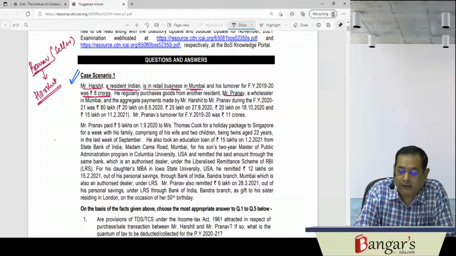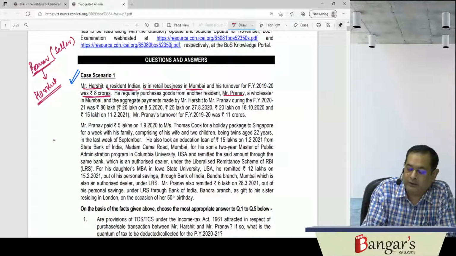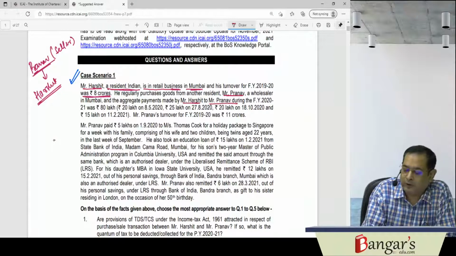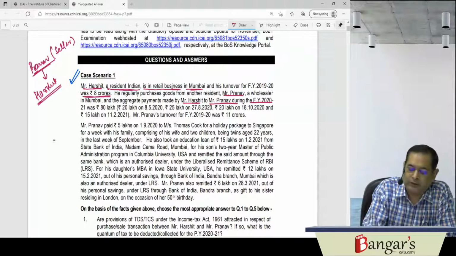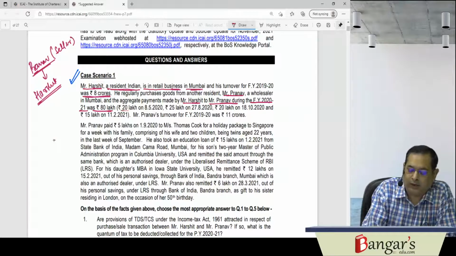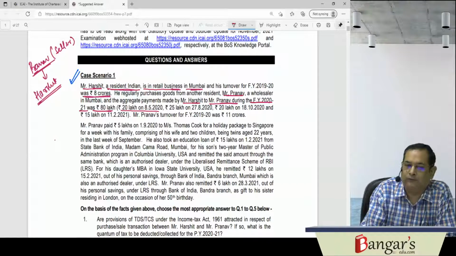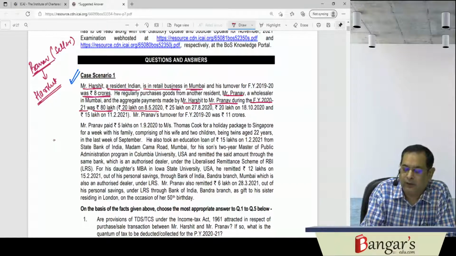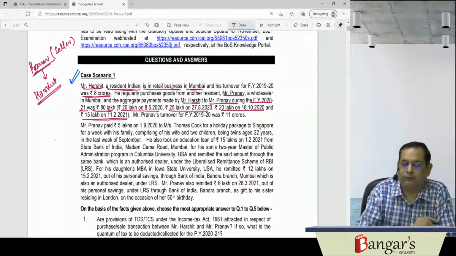And the aggregate payments made by Harshit to Mr. Pranav during financial year 2021 were rupees 80 lakhs. Here, 20 lakhs were paid on 8th of May, 25 lakhs on 27th of August, 20 lakhs on 18th of October, and 15 lakhs on 11th of February.